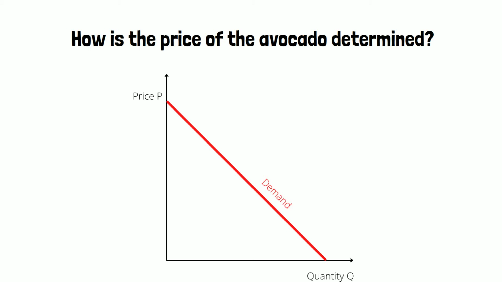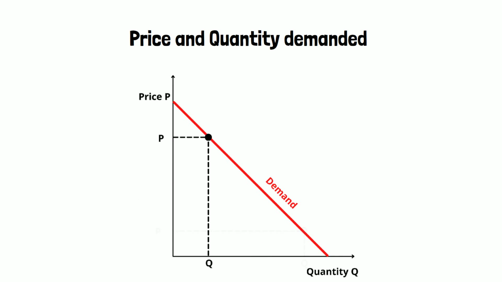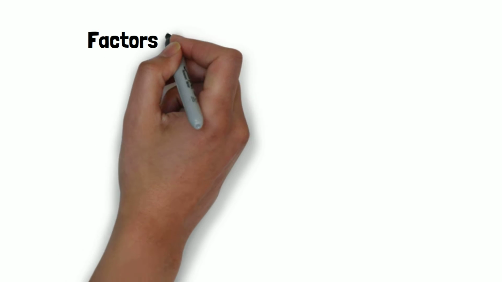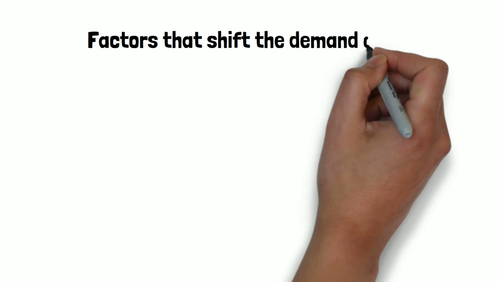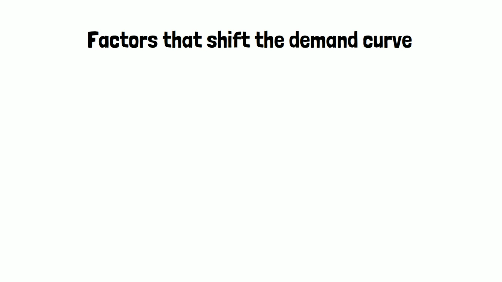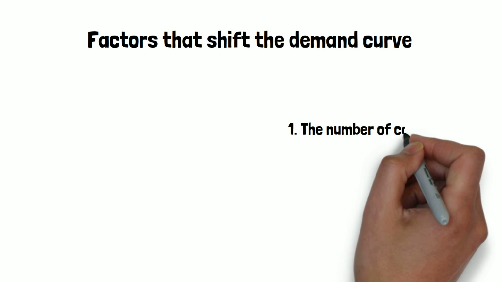This means that the price of the avocado is a function of the quantity of avocados demanded. When the price is low, people will start to demand large quantities of avocados. On the other hand, when the price is high, people will demand very little quantities of avocados. So what we have seen is that the change in price causes a shift along the demand curve, but there are other factors that shift the demand curve itself to the left or to the right. This means that there are other factors apart from the price that affect the demand for avocados.